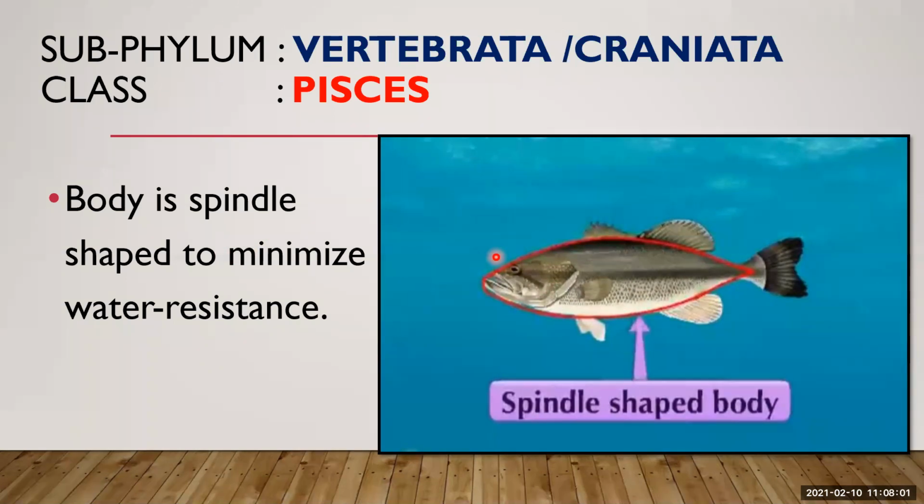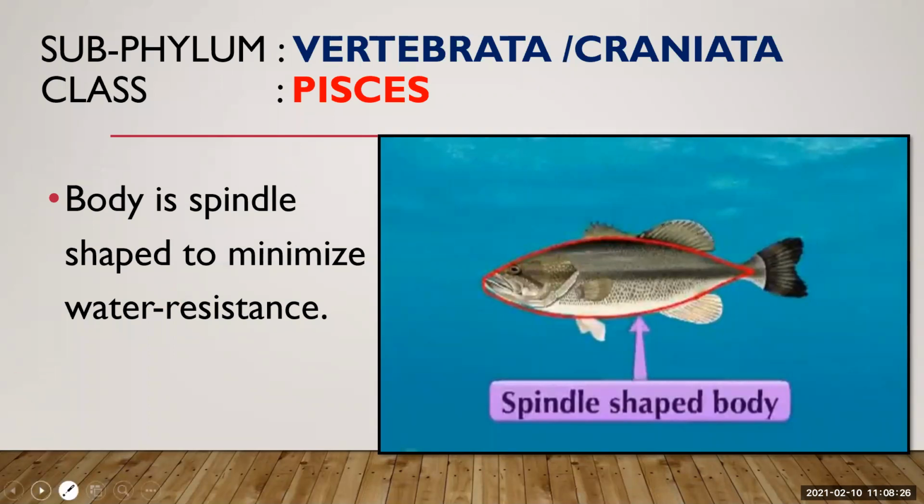It helps to move faster. Because of the spindle shape, there is less friction between water and body, which helps fishes to move very fast in water. Got this much?